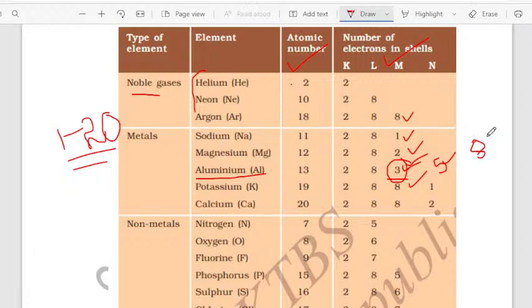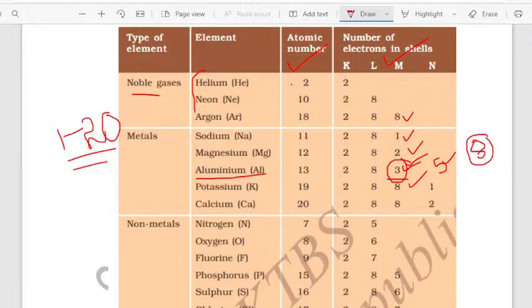So to find the valency, you can subtract the number of electrons present in the outermost orbit from 8. 8 minus 3 is 5. This 5 is the number of electrons needed to get the octet configuration. What is the valency? Valency is 3 because it can easily lose the 3 electrons. Very good.